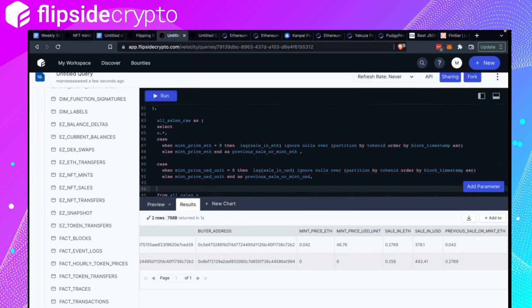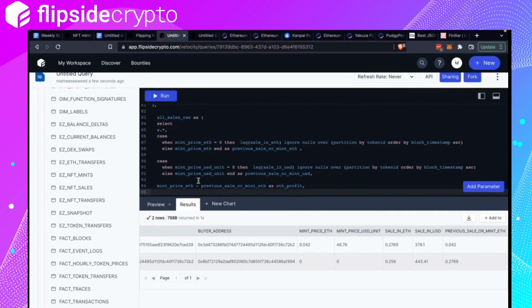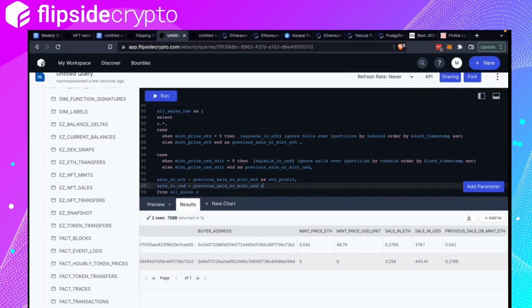And then we can calculate profit by saying sale in ETH minus this as ETH profits, and sale in USD minus this as USD profits. Okay, cool.